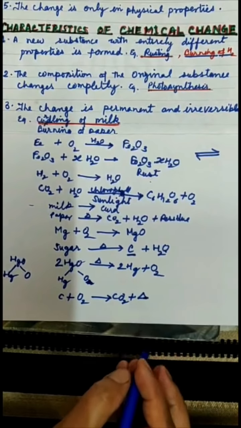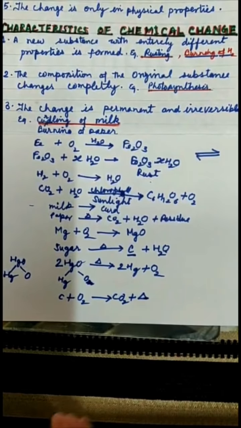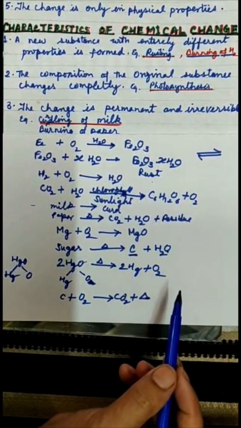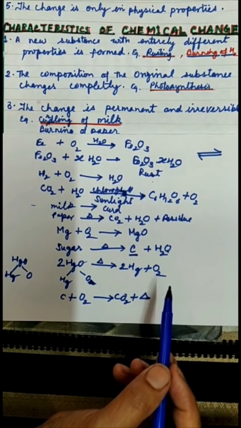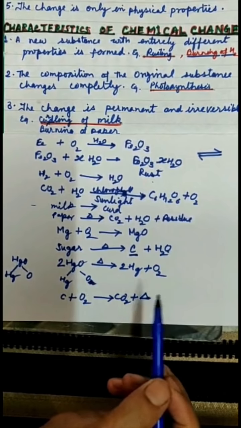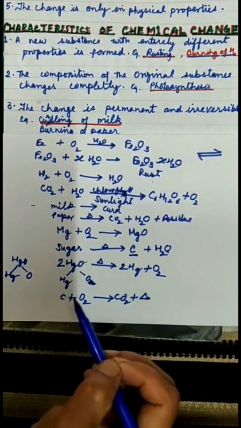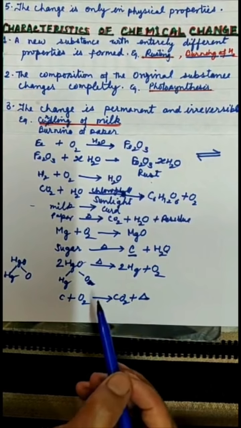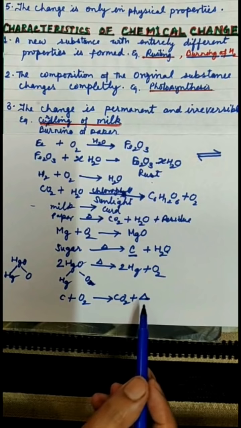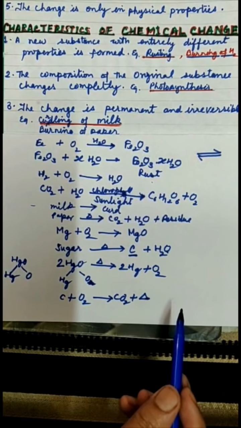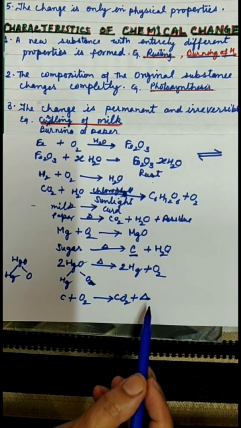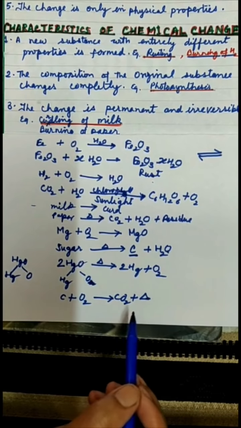All this happens only because, children, during a chemical reaction, previous bonds are broken and new bonds are formed. And in both processes, either the energy is released or absorbed. As a result, the sum total of the energy is felt in the form of either reduction in the energy or production of the energy. So a chemical reaction is always more or less exothermic or endothermic.